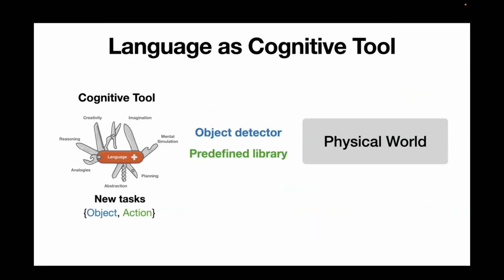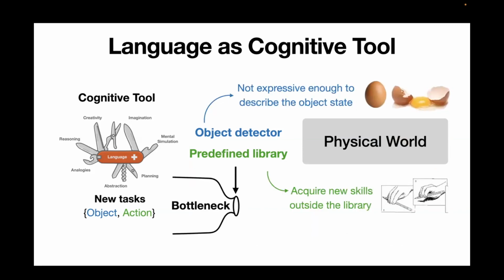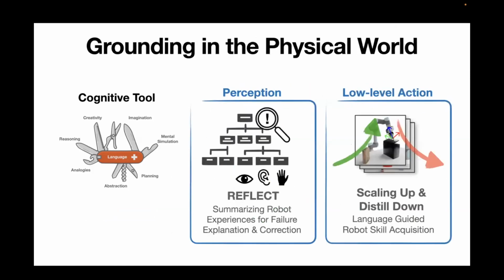So that observation is, personally, I feel it's nice, because especially as a computer vision and robotics researcher, that means I can still keep my job for a while. In today's talk, I'm going to focus on two of our very recent works. We just finished and submitted them, and we want to address this very challenging grounding problem. We'll give some examples of our attempts at addressing this problem. One is focused on grounding in perception, like vision, and the other is focused on grounding in low-level robot actions. I think both of them are still among the biggest challenges, in my opinion, of using language for robots.